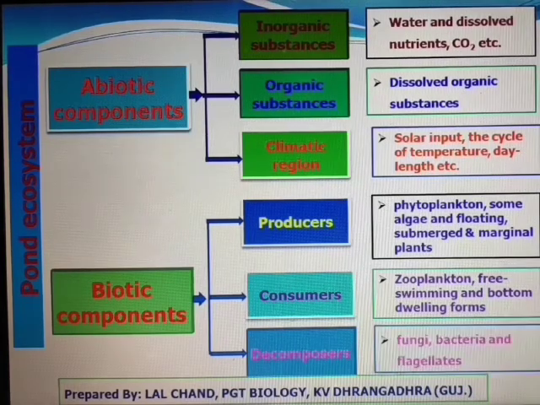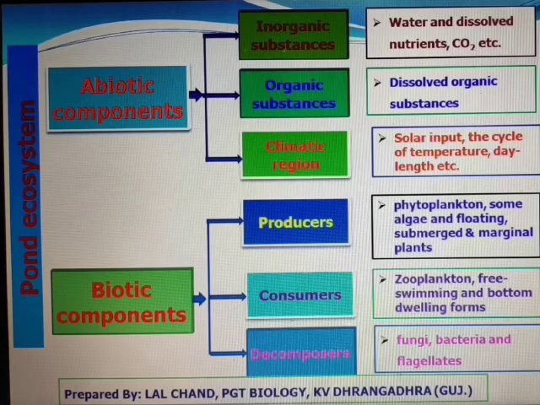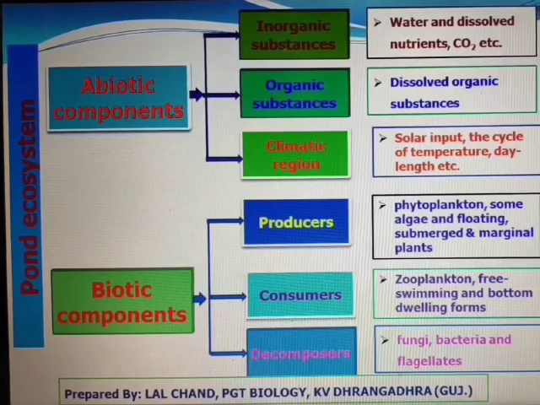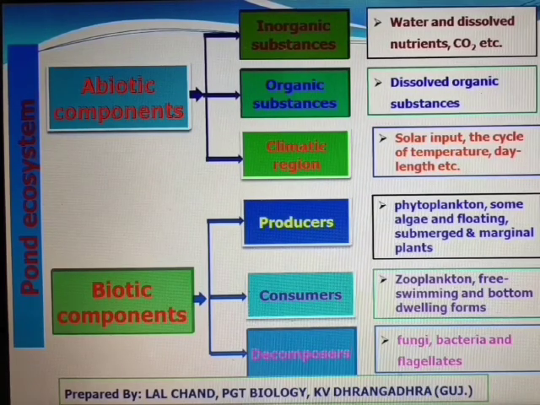And as decomposers, fungi, bacteria, and some flagellate elements are found in pond water. And all these components remain interconnected and interacting, sustaining the pond ecosystem. That's all about the components of a pond ecosystem.